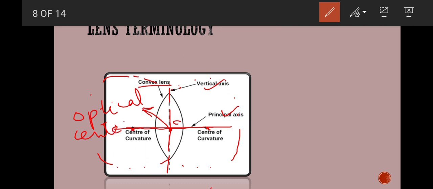It is not mentioned in the figure, so I am writing it here. It is the optical center of the lens. These are the parts of a convex lens.